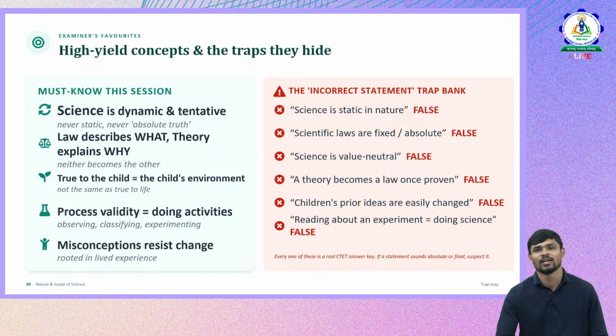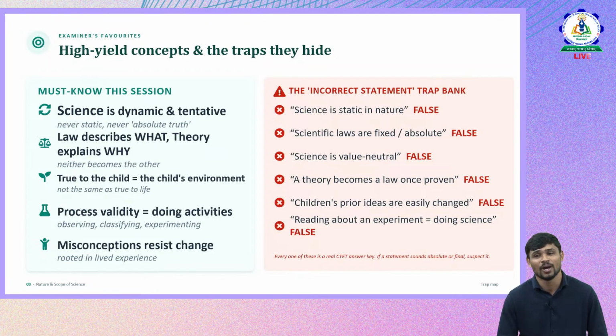Quickly also see the traps that you will fall into while answering questions related to this topic. The incorrect statements, the trap bank that CTET wants you to fall for: science is static in nature. That is false. Scientific laws are fixed and absolute. False.